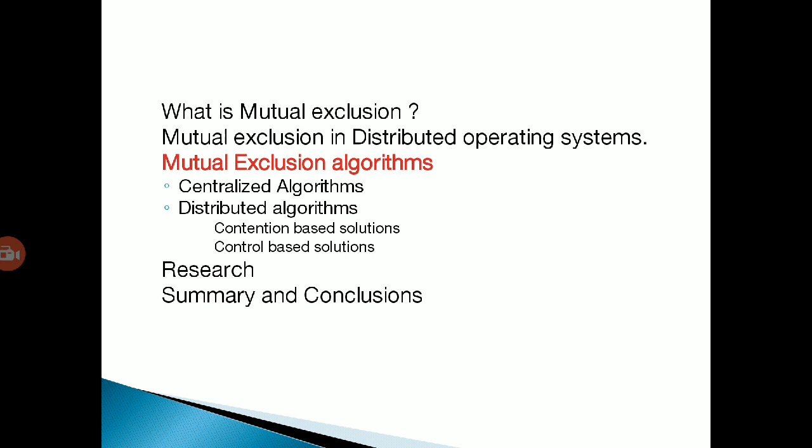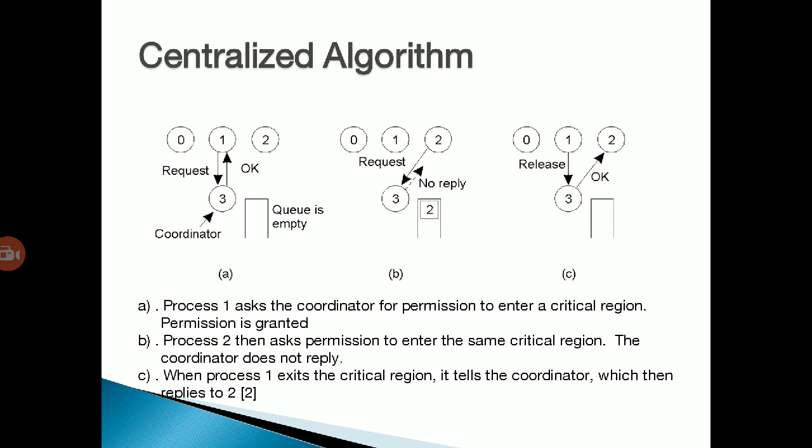Now, the two algorithms used in mutual exclusion. The first is the centralized algorithm. There are three diagrams. In diagram A, process 1 asks the coordinator for permission to enter a critical region and permission is granted.